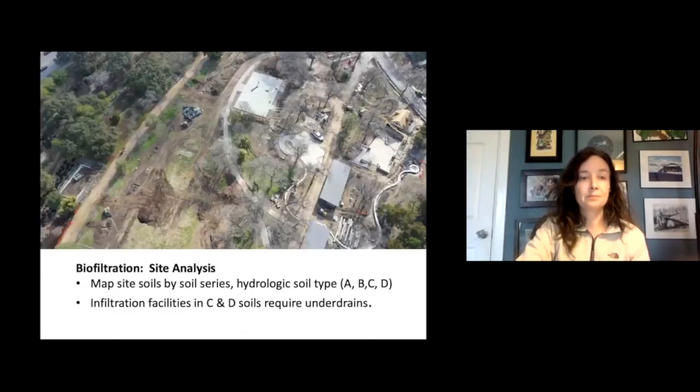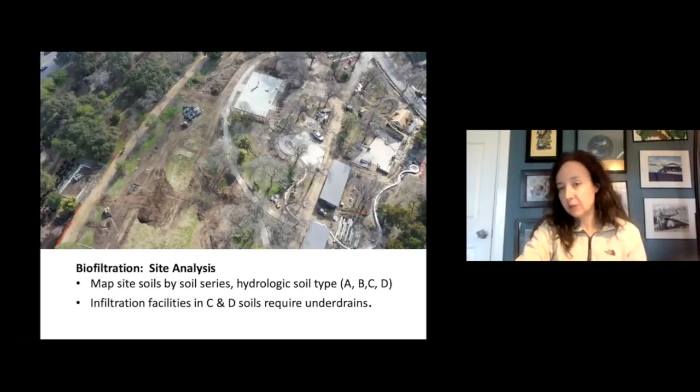Now, just a little wonky background. In order to know whether or not your site is a good fit for biofiltration, you need to understand your soils. And so, mapping out the soils by their hydrologic soil type, they're typically classified A, B, C, and D. A and B are perfect for biofiltration.